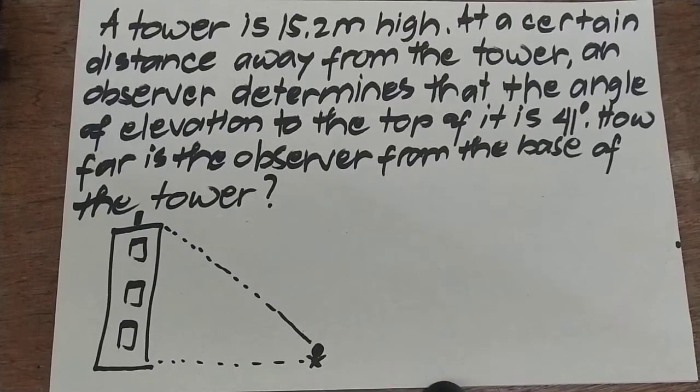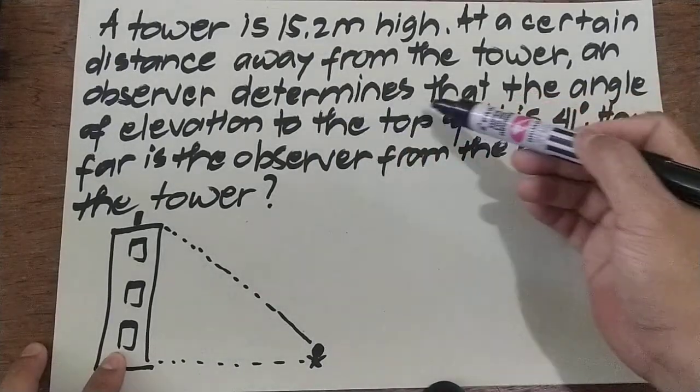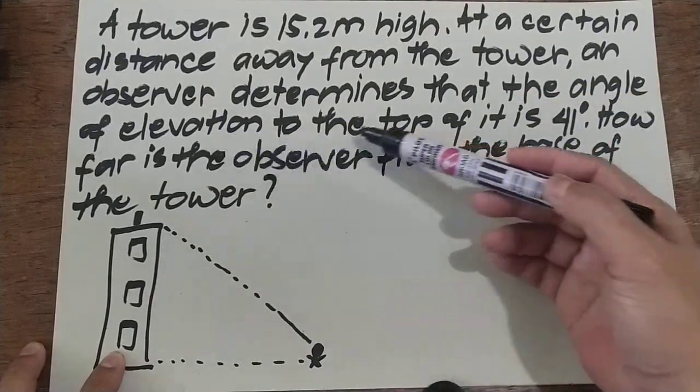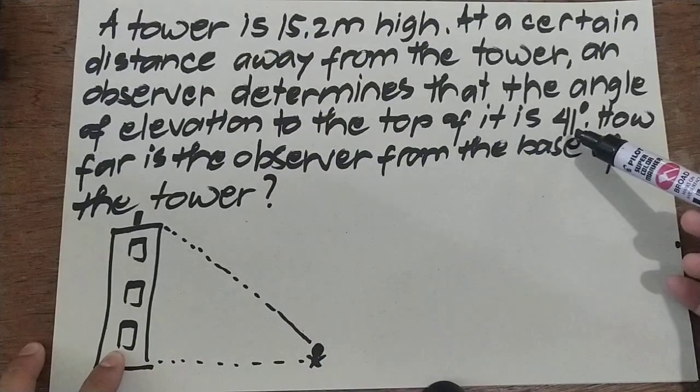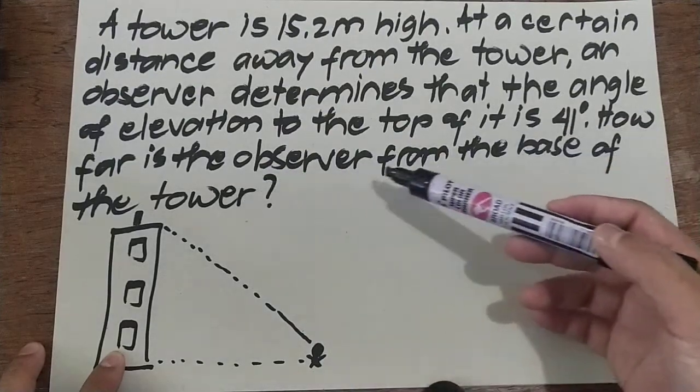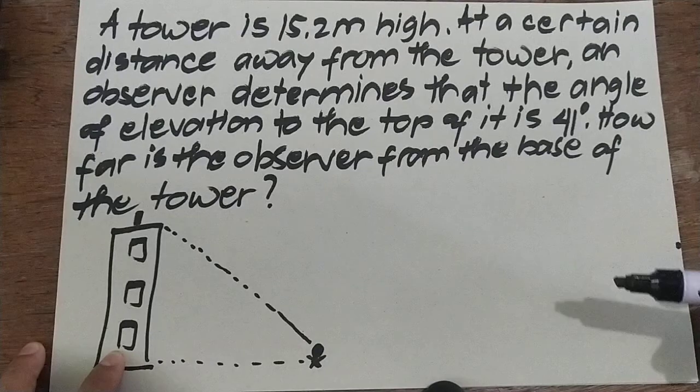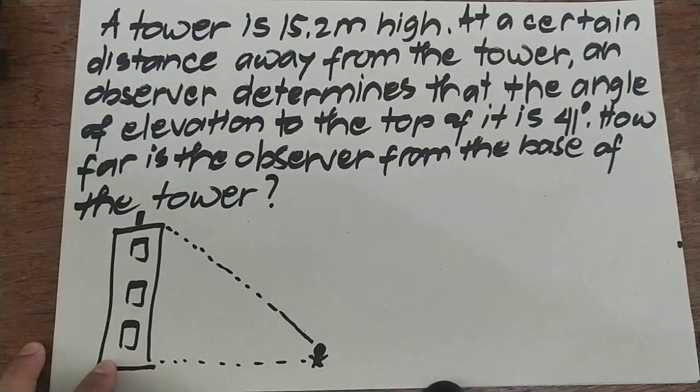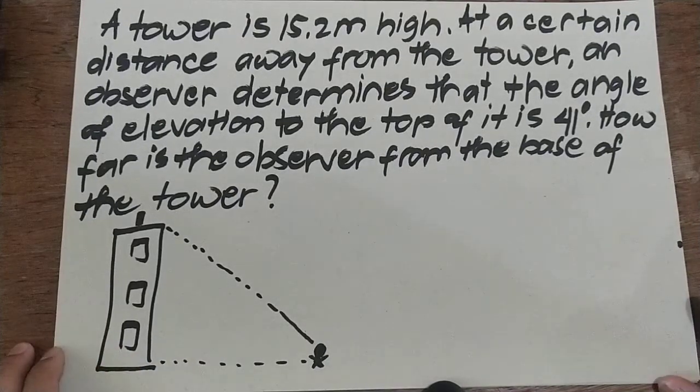Now, subukan natin mag-solve ng isang angle of elevation problem. Okay? So, a tower is 15.2 meters high at a certain distance away from the tower. An observer determines that the angle of elevation to the top of it is 41 degrees. How far is the observer from the base of the tower? So, ang unang gagawin natin is, of course, we have to illustrate the given situation.